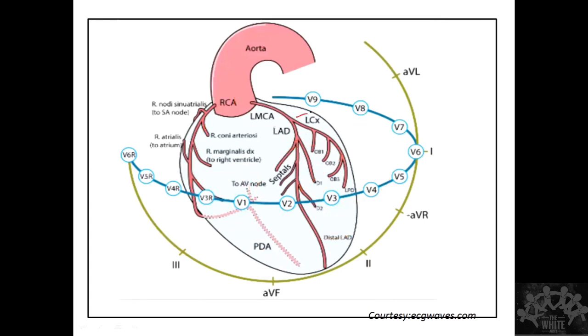If I'm having an LCX occlusion, it is going to go like this. Which leads do you think will be affected? In LCX occlusion, V5, V6, and any other lead that you are seeing? And then aVL, correct. So all these leads will be affected in an LCX occlusion. Okay, clear? That's all. It's very simple.